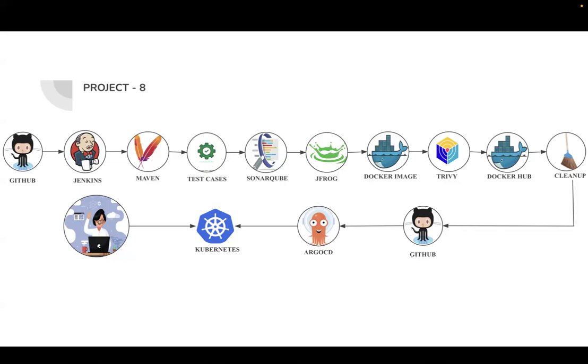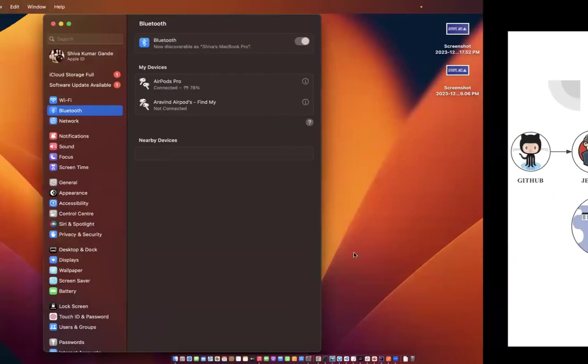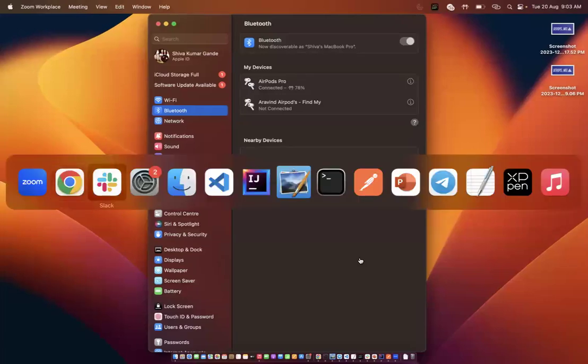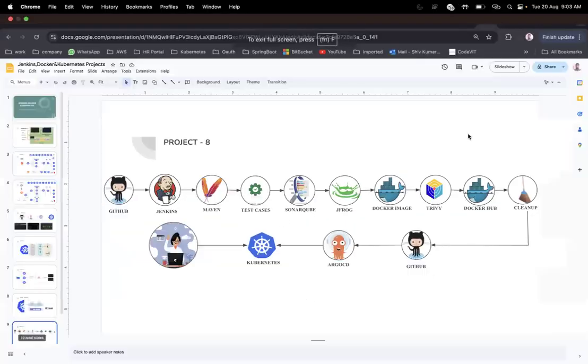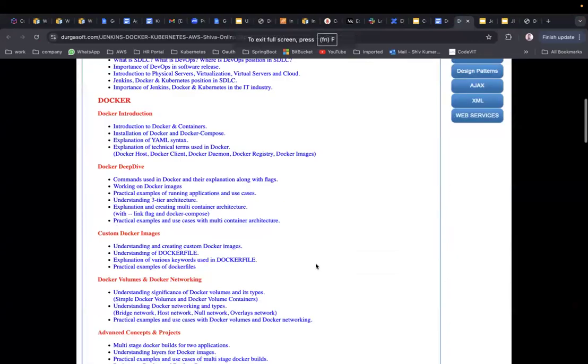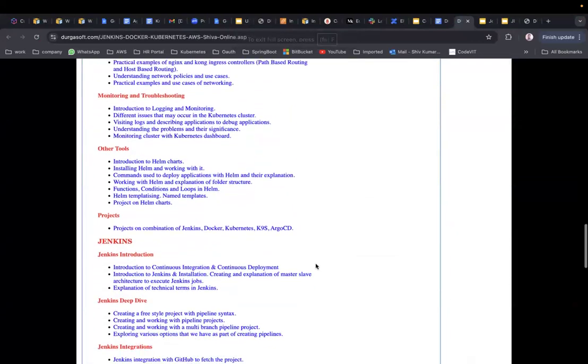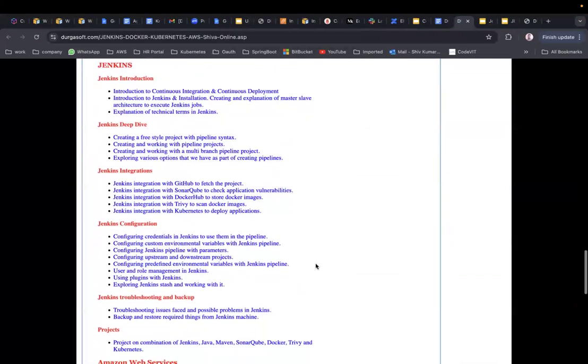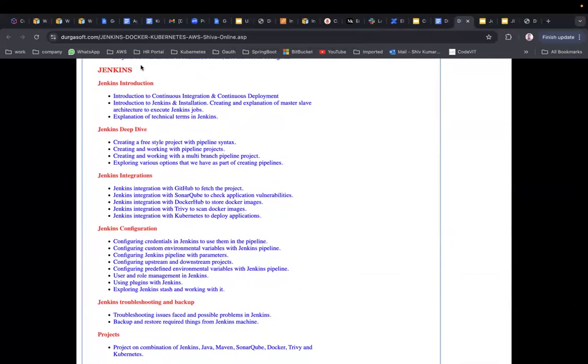And what about Jenkins? What will we be covering on Jenkins in this course? I have mentioned it in the syllabus, the different things we are going to cover in Jenkins. Let me show you one more time, one second. Sorry, I joined late. No problem, that's a valid question. As part of Jenkins, we are going to deep dive. This is just an introduction, technical terms, architecture, and different things.